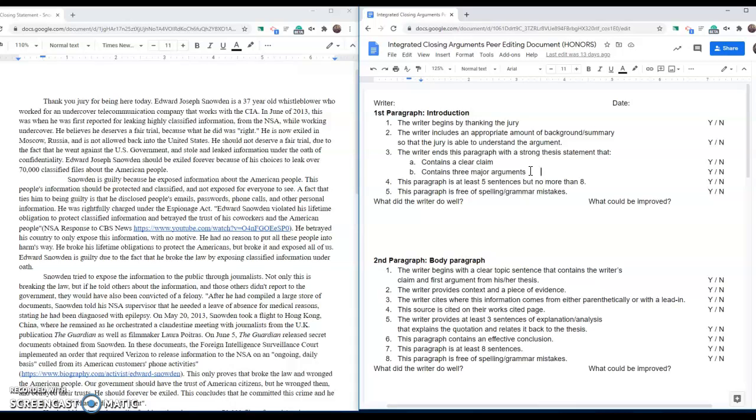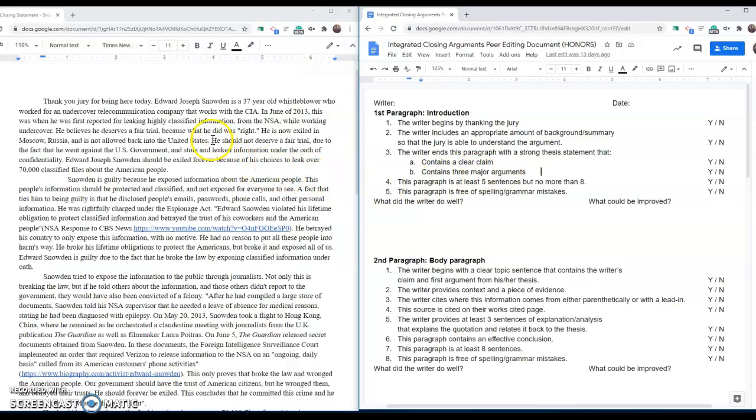That's your claim, whatever it is, because, and then you have your three reasons why. This one is about Edward Snowden. Based on the background information and how they are making us feel about Edward Snowden, it seems like they're going to be arguing that he is guilty. So I would expect something along the lines of Edward Snowden is guilty because of reason one, two, and three. So let's see what they have.